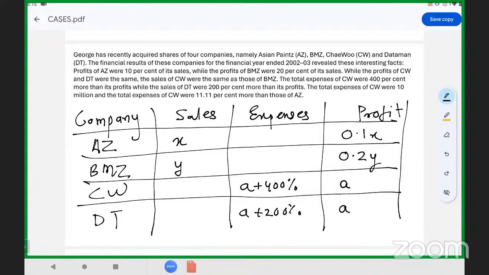Whatever numbers are mentioned here are in millions. 11.11% means 1 by 9, so let us put it down.